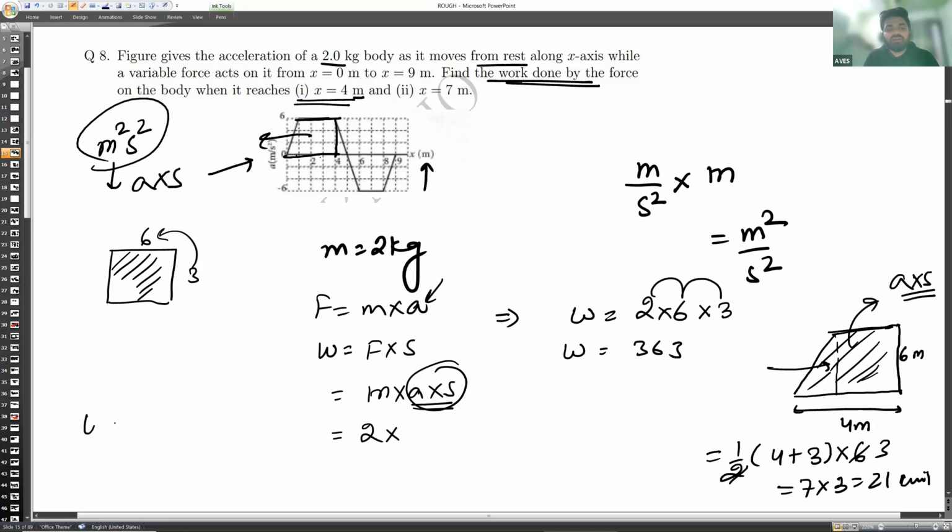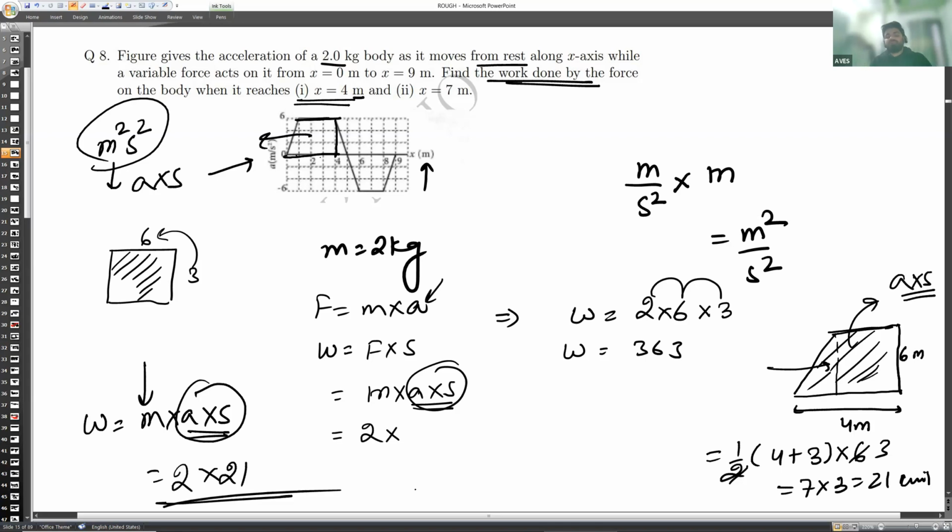Now you need to calculate the work done. You know work done is equal to mass into area, that is acceleration into displacement. You have calculated that as 21. Just multiply this with mass. Mass is 2 kg. Just multiply it by 2 and you will get the answer. Got it? Yes, sir.